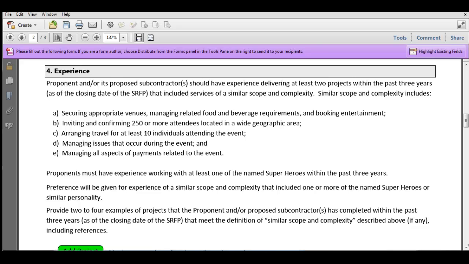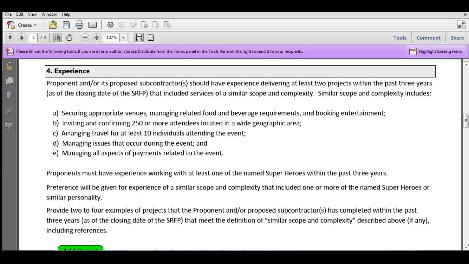Now, in our sample, we're talking about number of projects. Some SRFPs will talk about years of experience. Either is okay. Just pay attention to how the language has been structured in the SRFP so you know, are you actually addressing years of experience or number of projects. Most SRFPs will also be time-bound. You'll see in our sample we're looking for 2 projects within the past 3 years. So that tells you that projects that are older than 3 years, we're not interested in evaluating. We're looking just for the experience that you have within a particular window of time. And you'll also note that the 3 years is as of the closing date of the SRFP, so we can be very clear on what 3 years means.